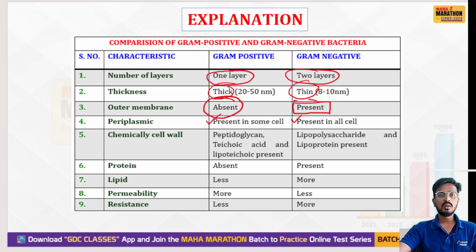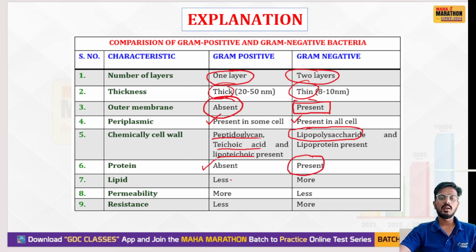Chemical composition of the cell wall: the cell wall of gram positive bacteria contains peptidoglycan, teichoic acid and lipoteichoic acid, whereas gram negative bacteria's major component is lipopolysaccharide. Proteins are absent in gram positive bacteria and present in gram negative bacteria. Lipids are less in gram positive bacteria and more in gram negative bacteria. Permeability is more in gram positive bacteria and less in gram negative bacteria. Resistance is less in gram positive and more in gram negative.